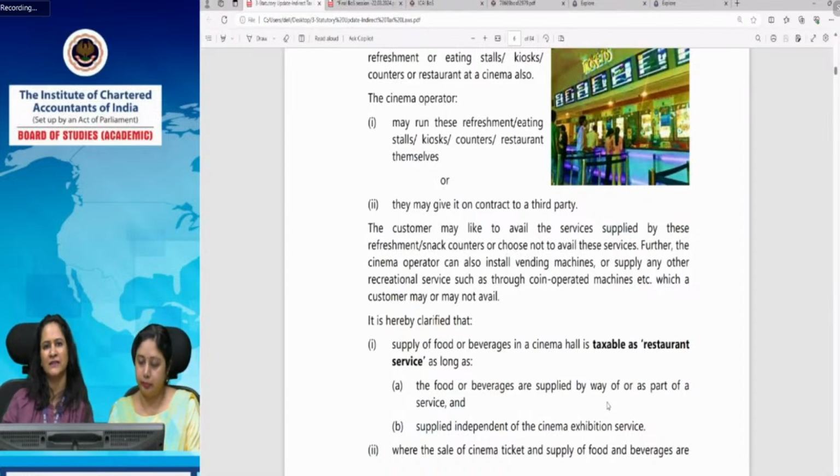So if the sale of cinema ticket and the supply of food are clubbed together, then the rate of the cinema ticket would apply because it would be the principal supply. In that case, it is in the nature of composite supply. And another case is where the supply of food has been made independent of the cinema ticket, then it will be treated as restaurant service and it will be taxed accordingly.